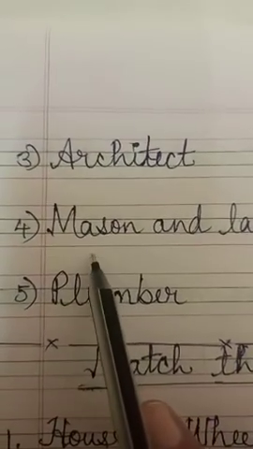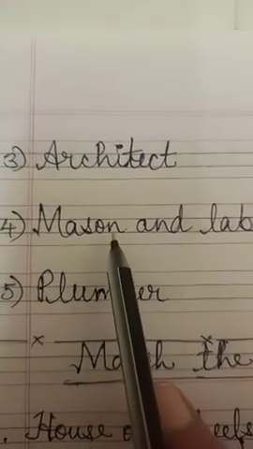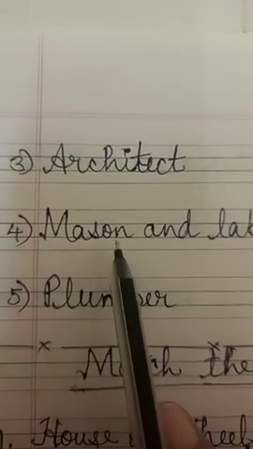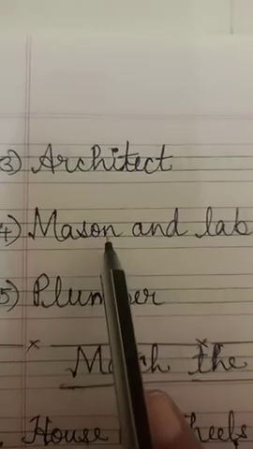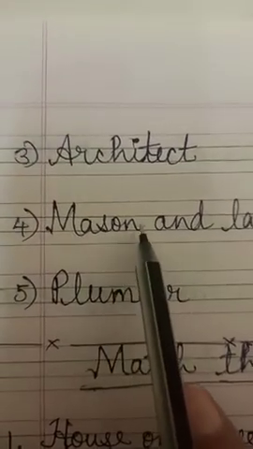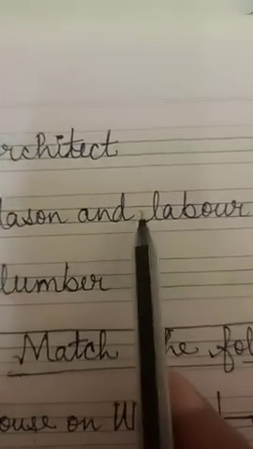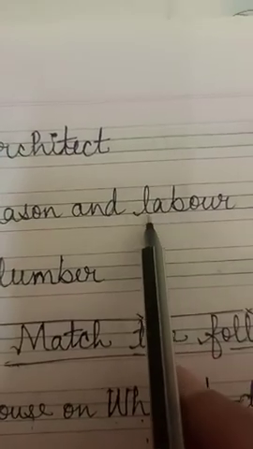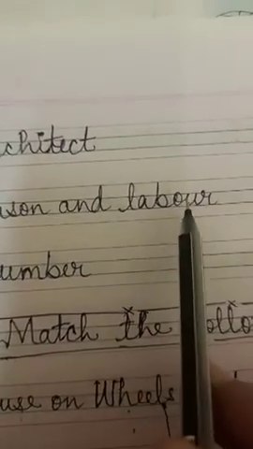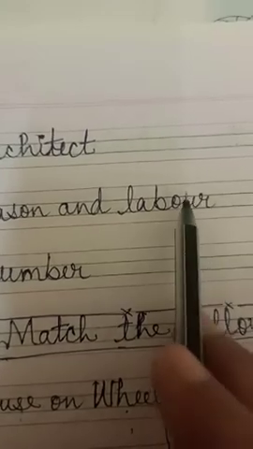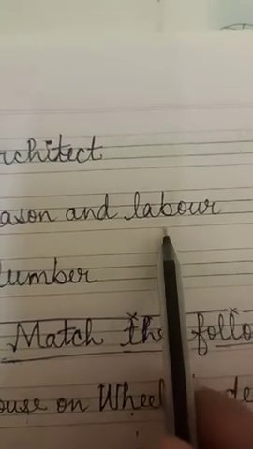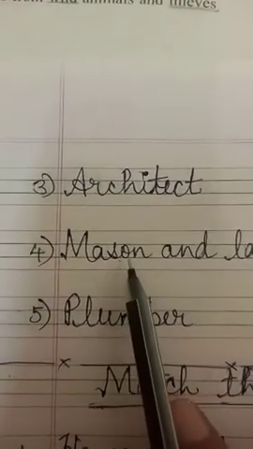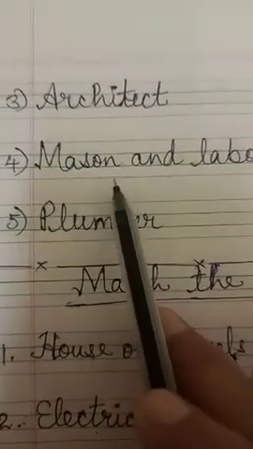Okay, so fourth one is mason and labor. You know, mason means that person who joins the bricks, जिसको हम मिस्त्री बोलते हैं. ओके, ये ब्रिक्स को सीमेंट एंड सैंड के साथ ज्वाइन करके वॉल्स को बनाते हैं. ओके, एंड लेबर मीन्स जो डेली वेजेस पे मैसन की हेल्प करते हैं. Means these labor persons, they only bring all the materials, they mix sand, cement and all these materials, and they help this mason to build our house.